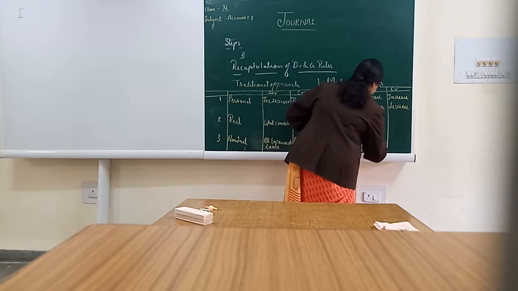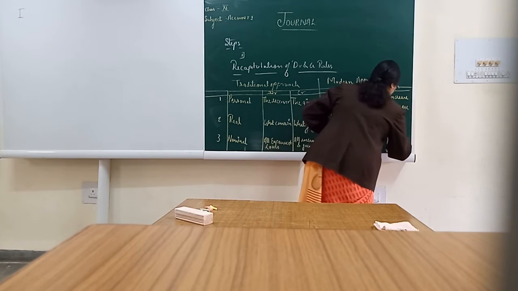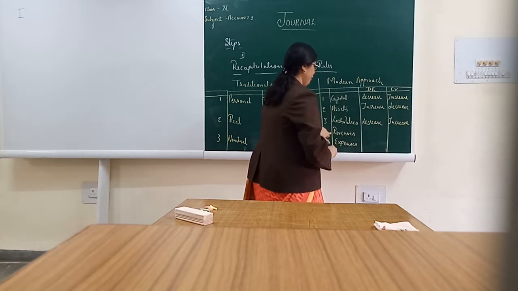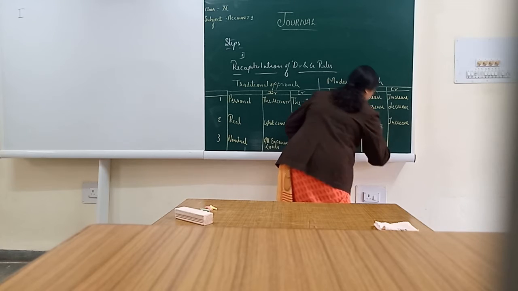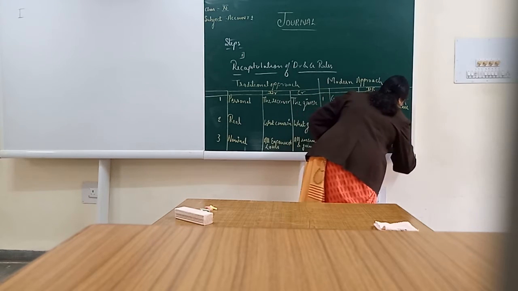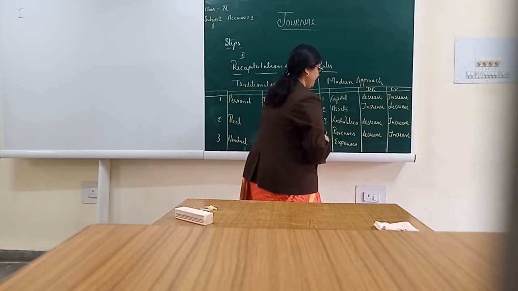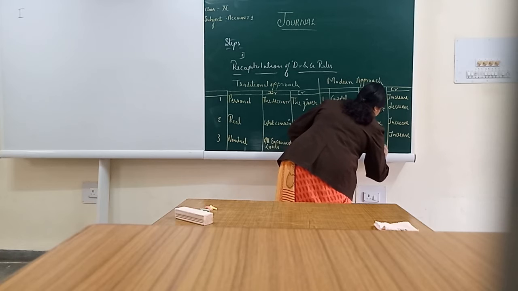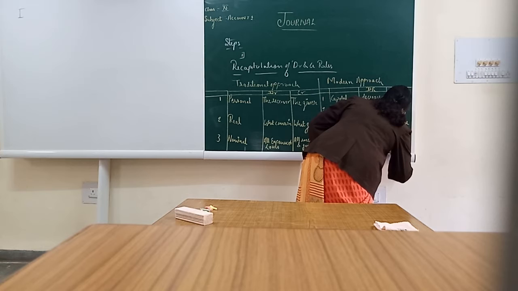For liabilities, decrease has to be debited, increase has to be credited. For revenues, same, decrease has to be debited, increase has to be credited. For expenses, increase has to be debited and decrease has to be credited.